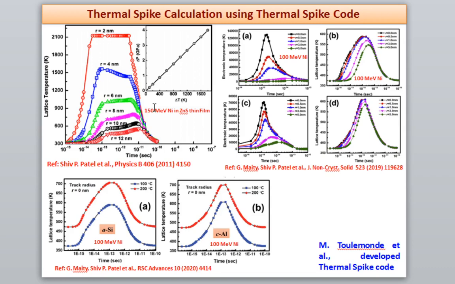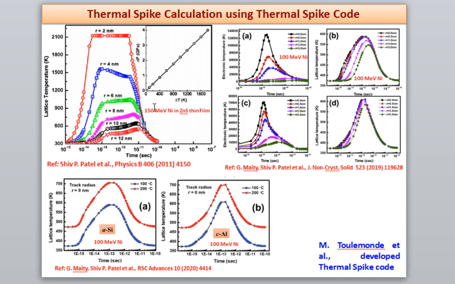Is this a swift heavy ion or not? Nickel has atomic number 28, and the energy is 150 MeV. If you divide 150 by 28, it is about 5, so obviously this is greater than 1. That means this nickel is a swift heavy ion.